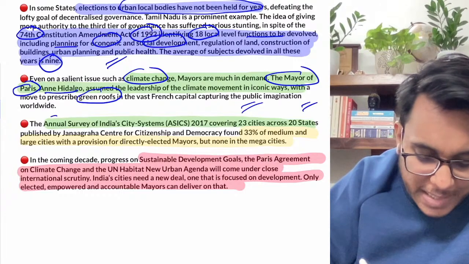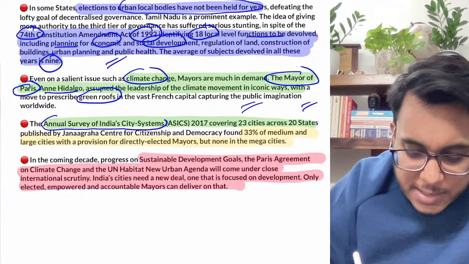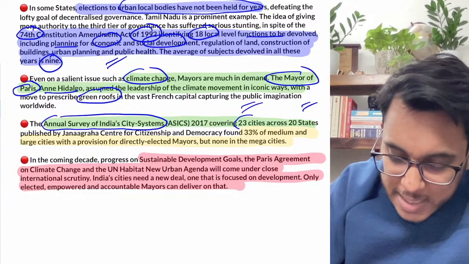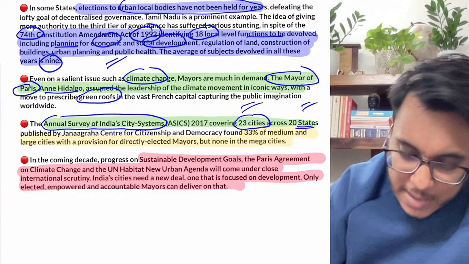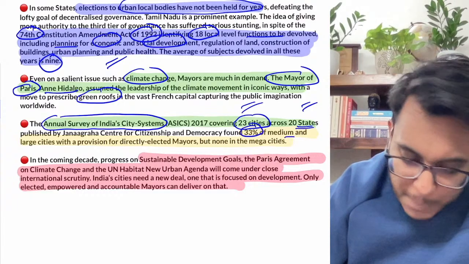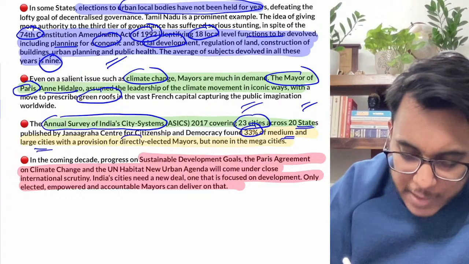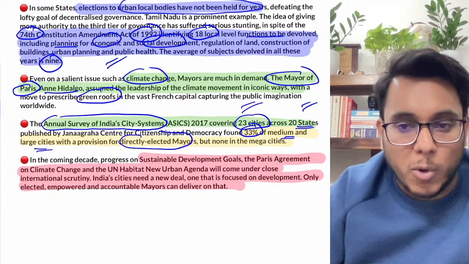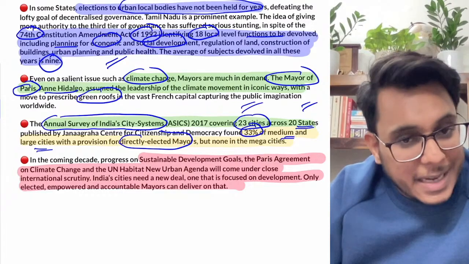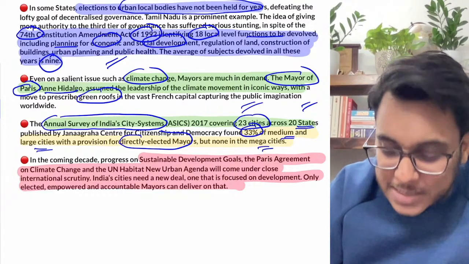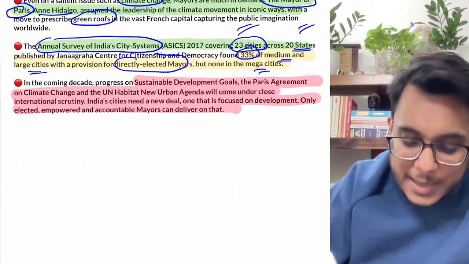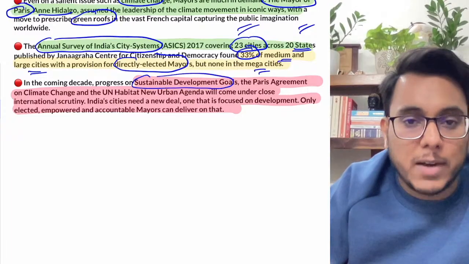Then the Annual Survey of India's City-Systems 2017 covered 23 cities across 20 states, and found that 33% of the medium and large cities had the provision of directly elected mayors. Only 33% of the medium and large cities have the provision of elected mayor, but mega cities don't have any provision for elected mayors. Now we are aspiring to achieve the Sustainable Development Goals.